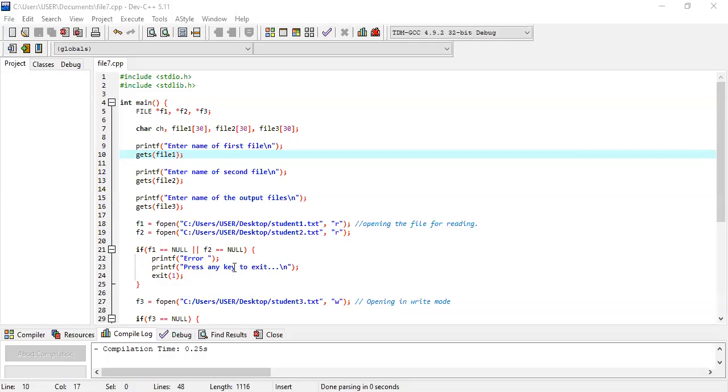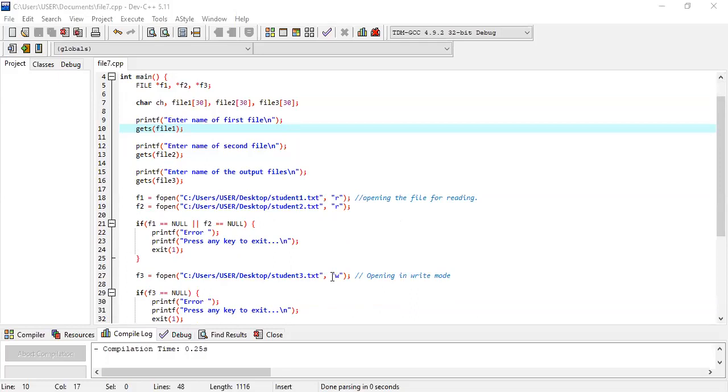So after that, we are creating our third file. So before copy paste, we have to first create our F3, means our file 3, not F3. F3 is a pointer. We have to create our file 3. Why? Because until or unless you create this file 3, you cannot copy anything from file 1 and file 2 to file 3. So first of all, you create the file 3, then you think about the copy paste.